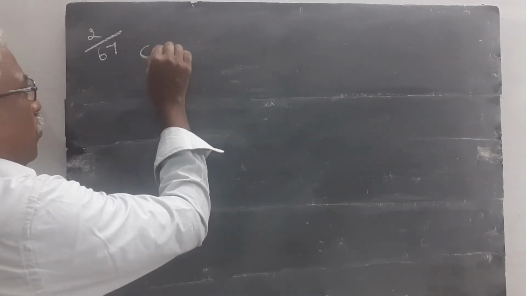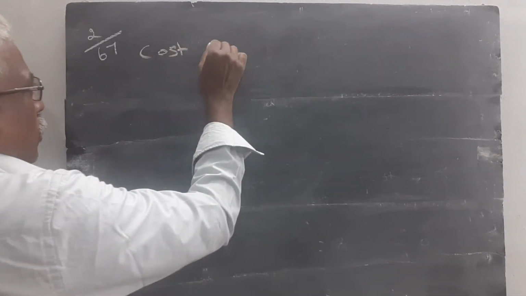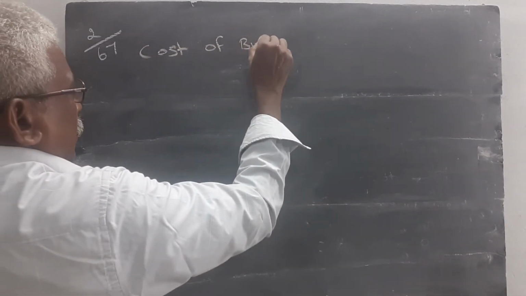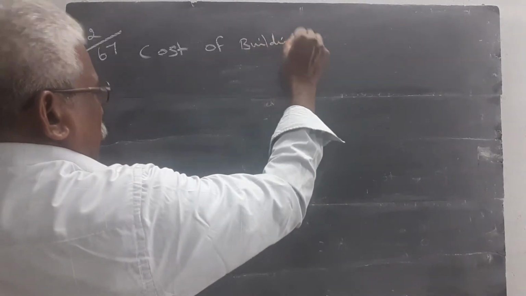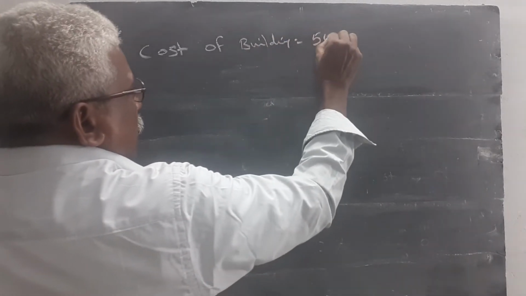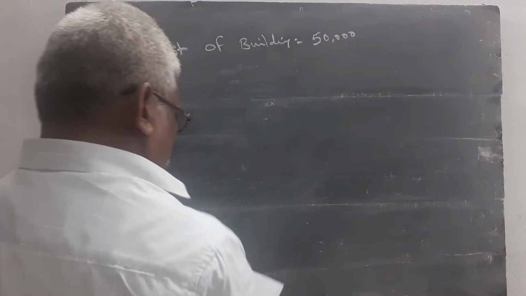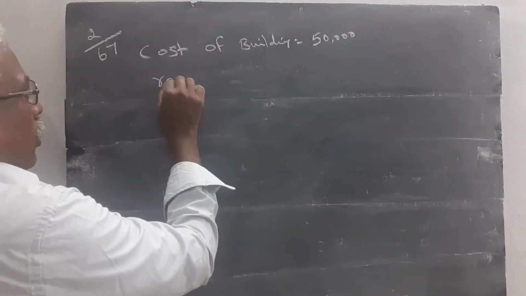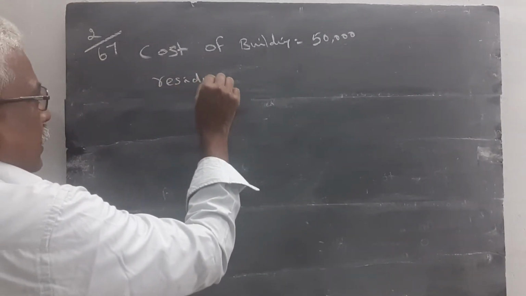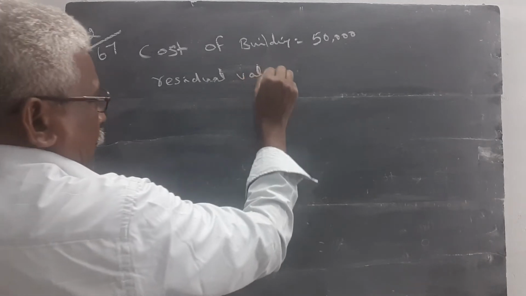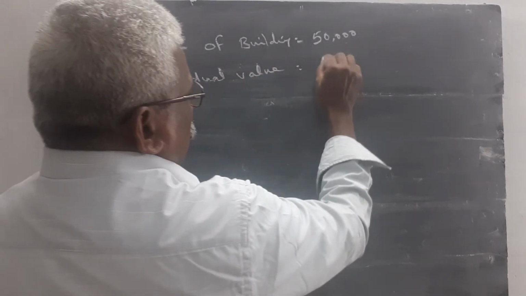Question number 2. Here, the cost of building value is given. Cost of building is equal to rupees 50,000. Then residual value and scrap value have the same meaning. Residual value is equal to 2,000.